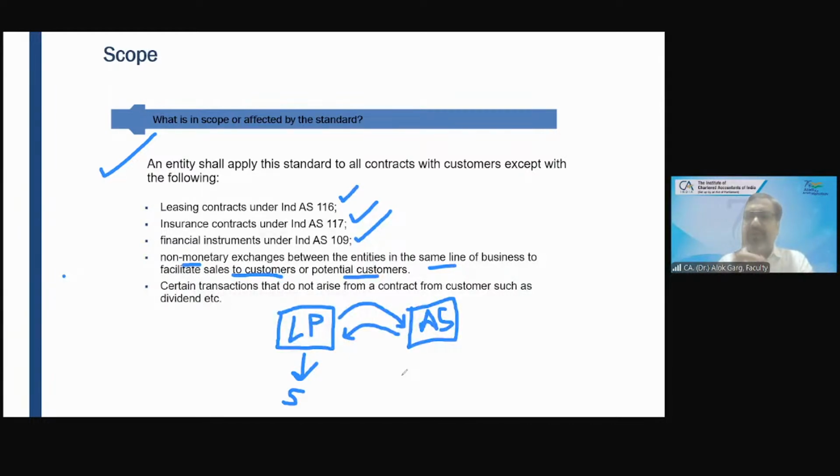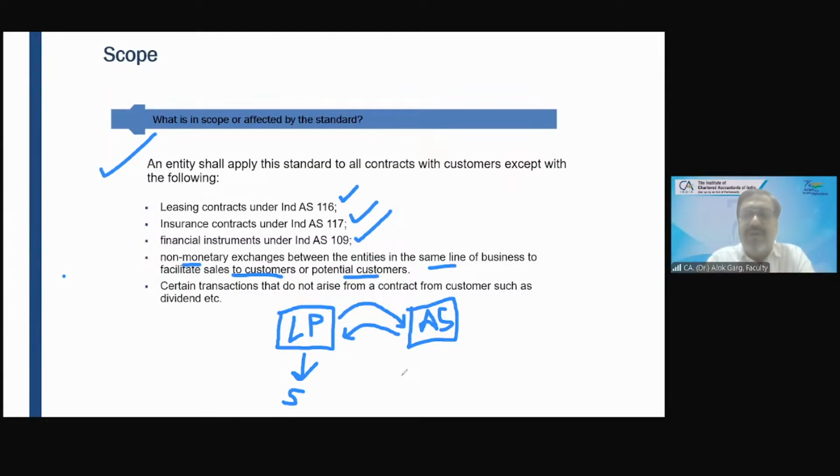So the exchange between Louis Philippi and Ellen Soli, is it an exchange of money or a non-monetary exchange? It's a non-monetary exchange, sir. So when Ellen Soli has given the white shirt to LP and LP will give the white shirt back to Ellen Soli, will they recognize revenue from each other? No, sir. Why no? Because it is a non-monetary exchange between entities in the same line of business. Ellen Soli and Louis Philippi are in the same line of business and they are doing a non-monetary exchange.